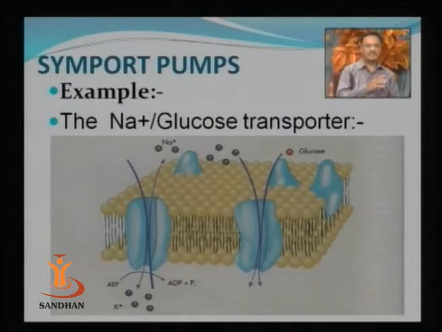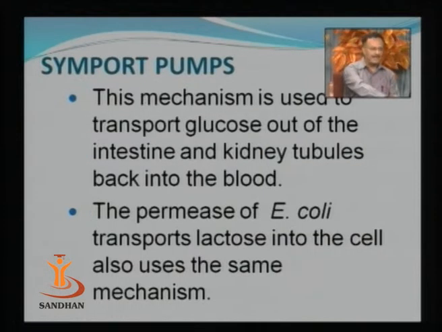Now this concentration gradient results in the movement of sodium ions back into the cytoplasm, and when the sodium ions are entering back into the cytoplasm, along with the sodium ion the glucose can also be transported. So this is the example of a symport, and it is a secondary active transport. The energy is being utilized for the development of a sodium gradient, and that energy is indirectly utilized for the transport of glucose molecules inside the cell.